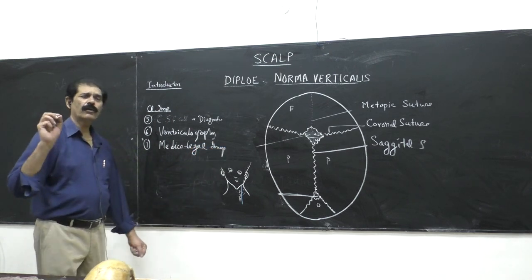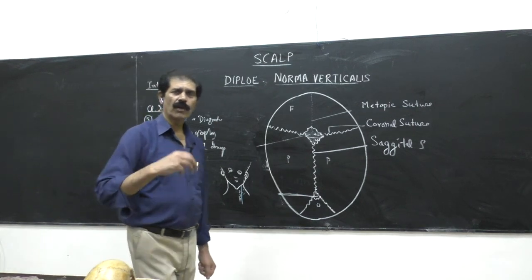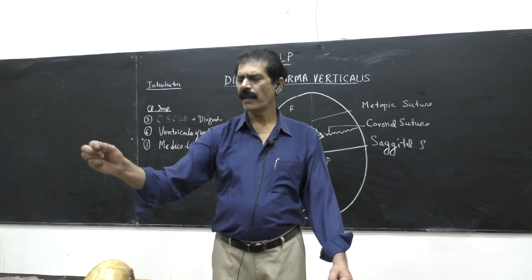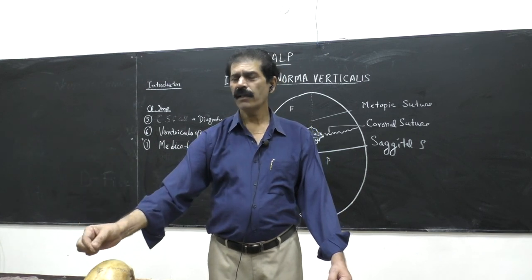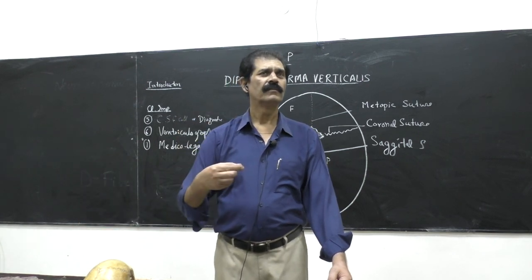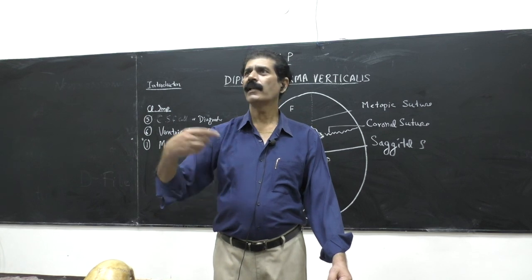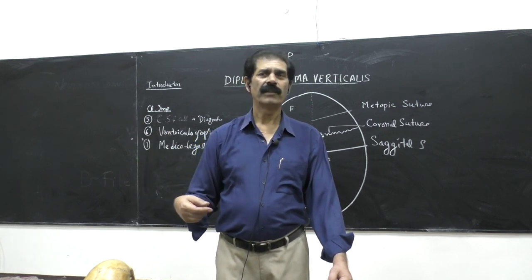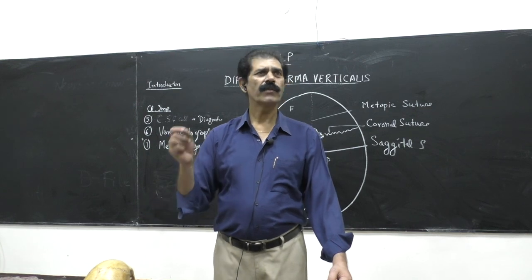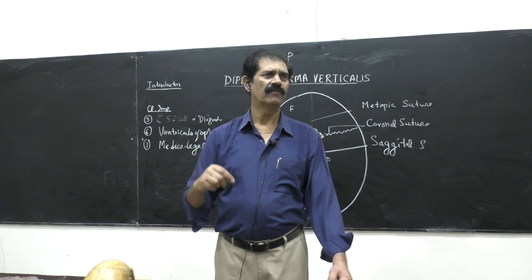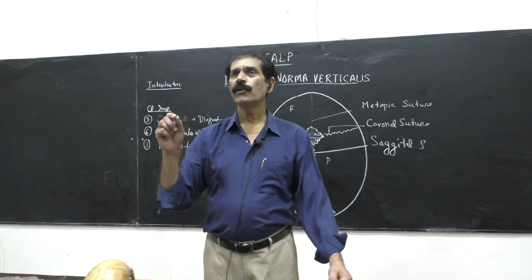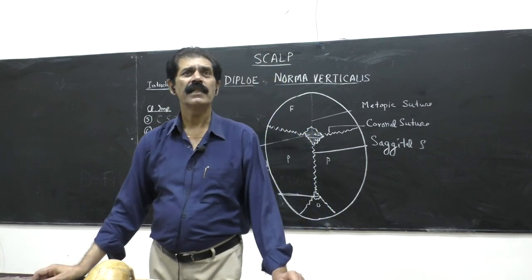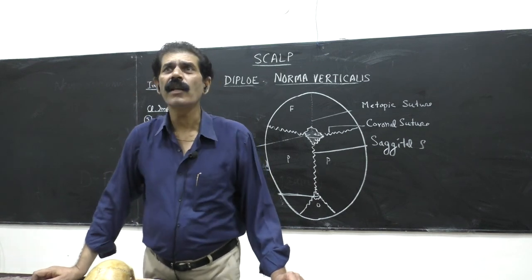If somebody wants to kill a child because of some personal rivalry or some other thing, he or she may puncture the anterior fontanella with some pin. The CSF will leak out slowly and slowly, and the child will die with brain death. Because we know CSF is not just a fluid. It is a nutrition to the gray and white matter of the brain. It is a secretion, not excretion like the urine.